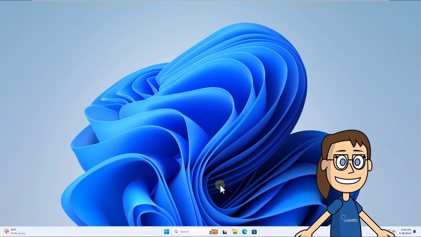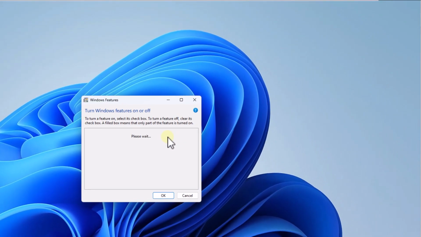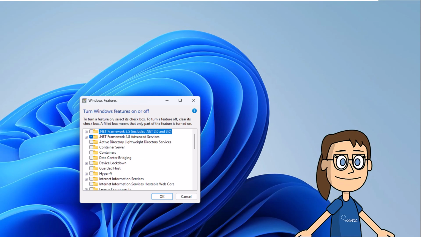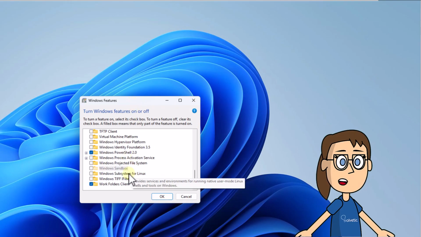To start, enter features in the search box. Click on Turn Windows features on or off. When the window opens, locate the line, Windows Subsystem for Linux. Confirm that its box is unchecked. If not, you must do so and wait for the process to complete.